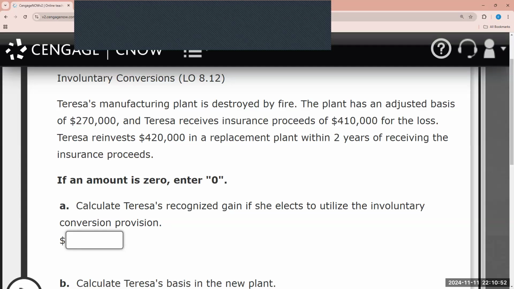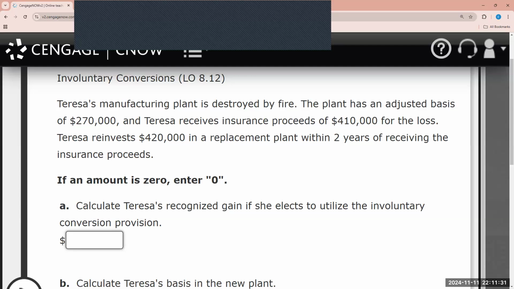So again, deferred means postpone. It means to delay. It does not mean that they're never going to recognize it. Just means not right now. The provision requires that the property needs to be replaced, and the basis of the replacement property is reduced by the amount of the gain that is deferred. In order to qualify for the non-recognition of the gain, the taxpayer needs to obtain qualified replacement property, and the replacement property needs to be similar, or of related service or use. And generally, the taxpayer has 2 years after the close of the tax year to obtain the replacement property.